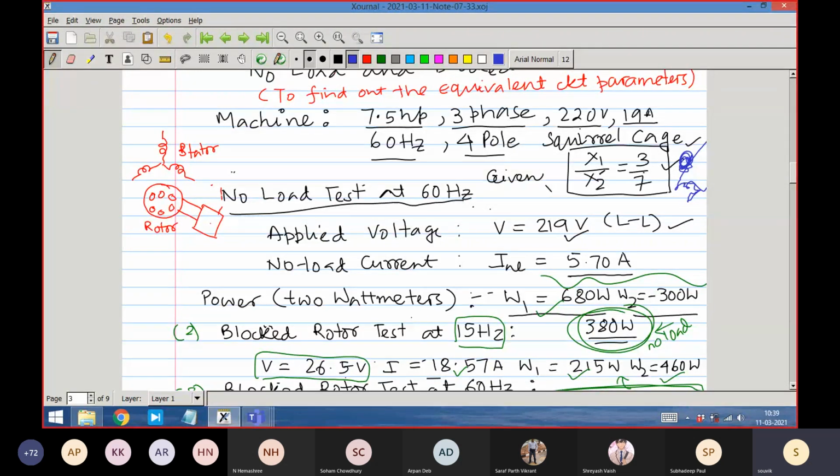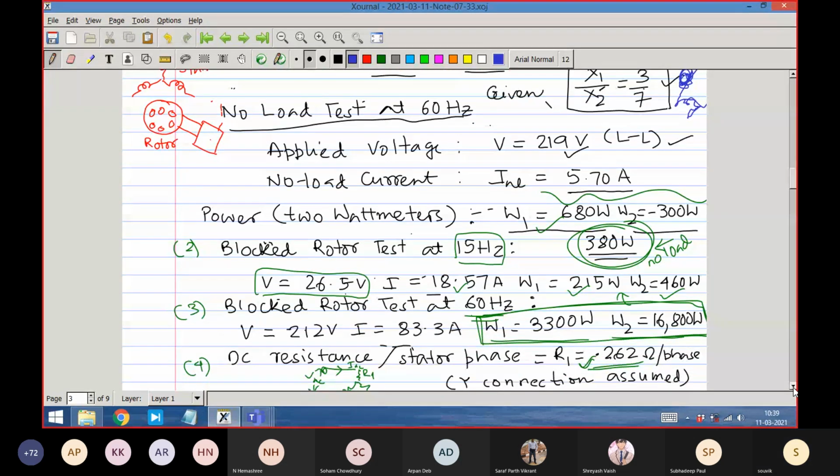This data is given to me, ratio wise. Got it.